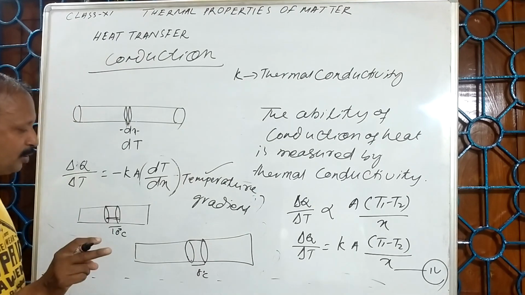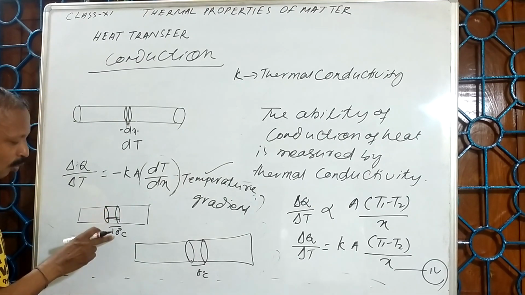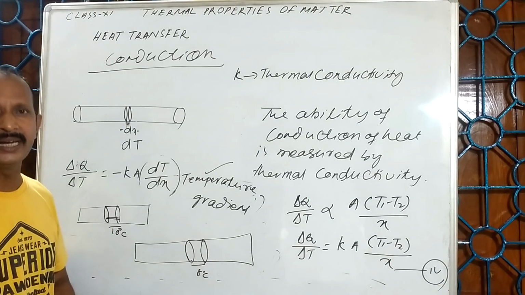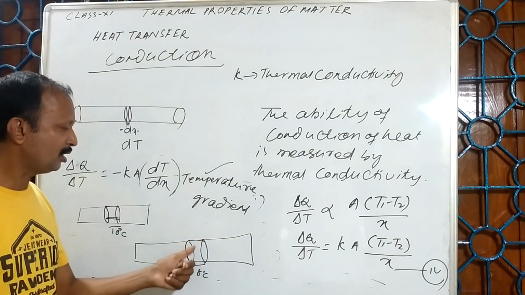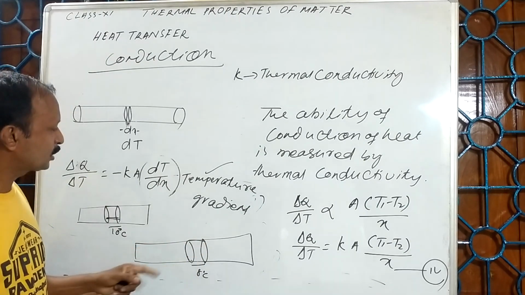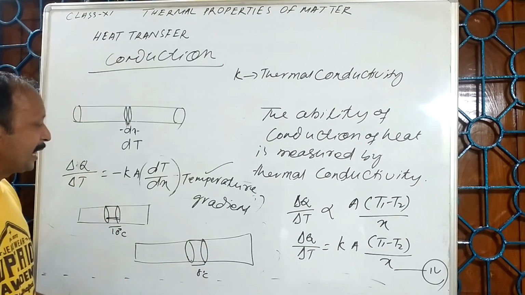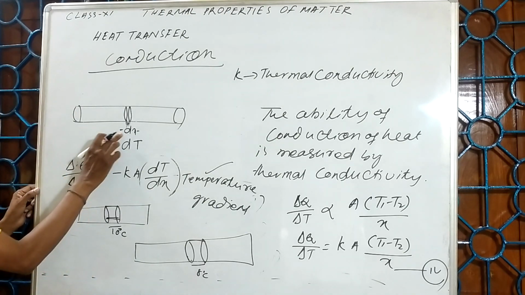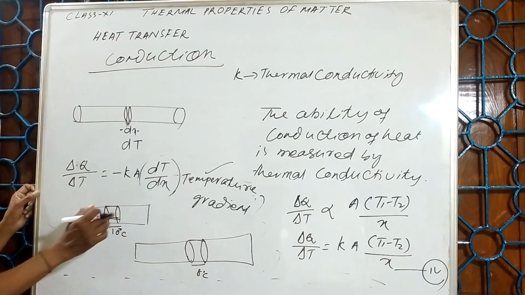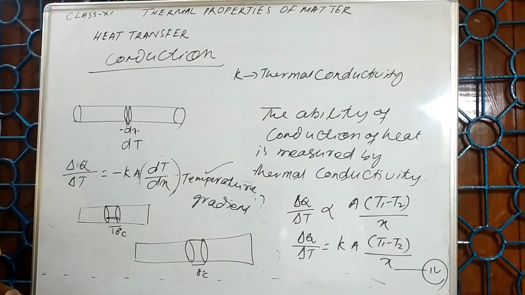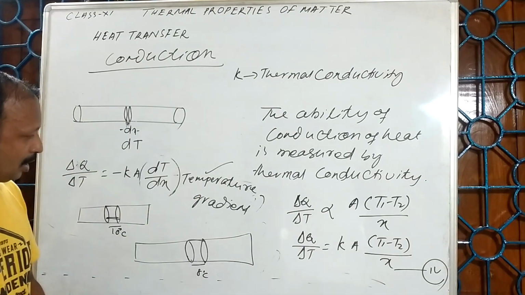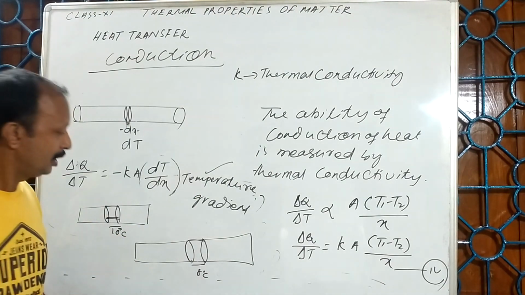That means if the temperature gradient is more, there will be more flow of heat energy, and when the temperature gradient is less, there will be less flow of heat energy. So here dx represents the thickness, whereas dT represents the temperature. So this is about the temperature gradient.